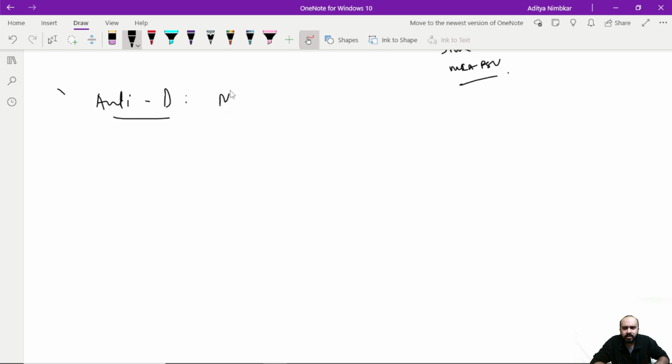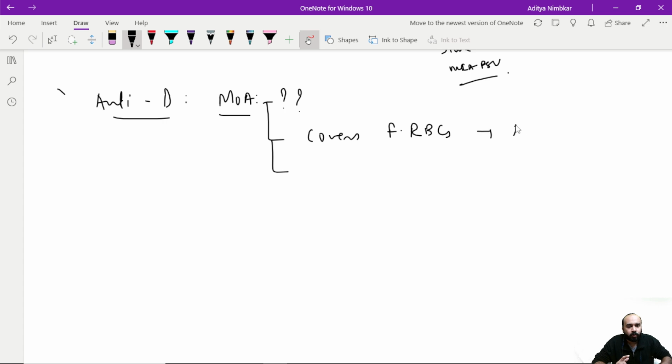how does it work? The mechanism of action. सच तो यही है कि किसी को भी नहीं पता वो कैसे काम करता है. There are two ways though that have been stated as possibly उससे काम हो सकता है. They are saying that the first use is it covers the fetal RBCs के ऊपर का एंटीजन, RH एंटीजन. So basically ये जो एंटीडी होता है, it goes and covers it in the maternal blood so that it does not elicit an immune response.